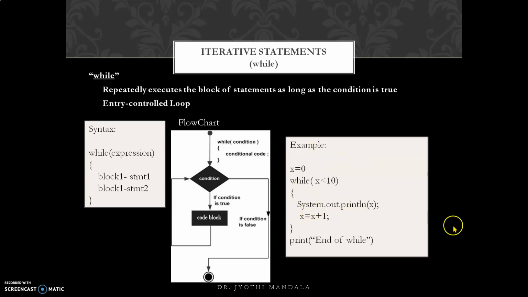Now once the x value is 9, that 9 will be incremented to 10, then it will go back to the condition, 10 less than 10, which is false. In that case it will come out of this loop and you will get an output of end of while. So for this example you will get an output of 0 to 9. Got it, all of you? This is how a while loop will be executed.